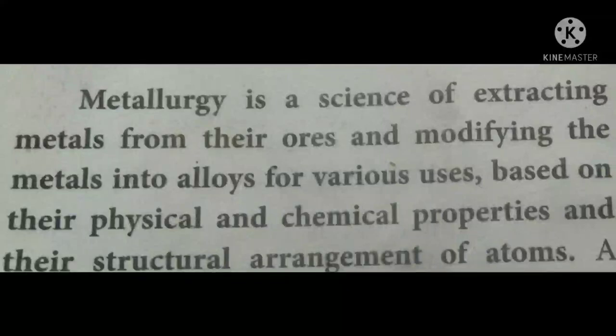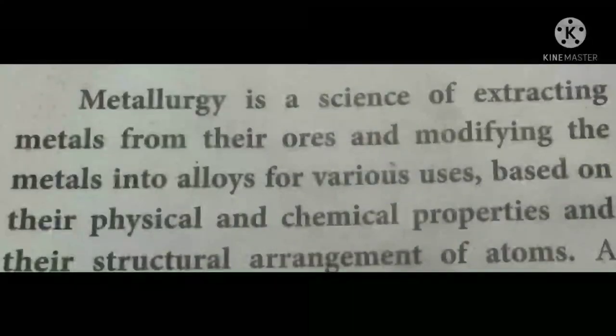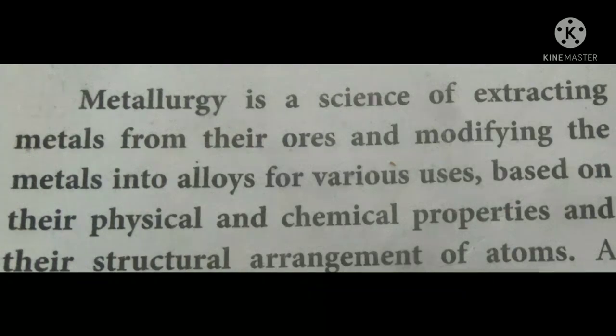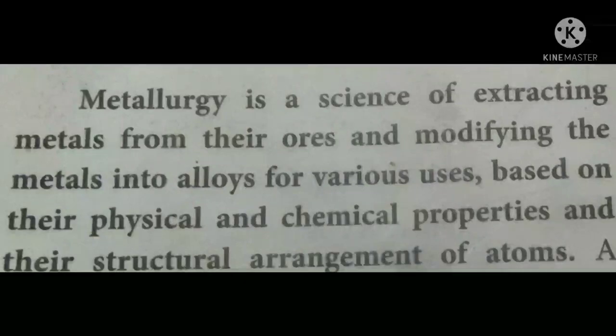Am I right? And this alloy, how is the mixing of metals done? It is based on the physical and chemical properties and also the structural arrangement of atoms. For example, gold has a shiny appearance, so it is used for ornaments, but at the same time it does not give high strength, so we are mixing copper with it. So by studying the physical and chemical properties and the arrangement of atoms, we are modifying the metals into alloys.